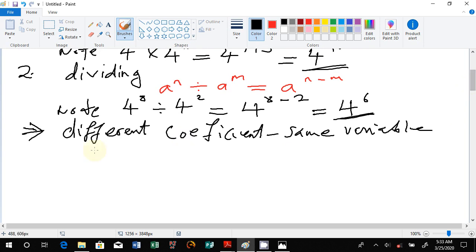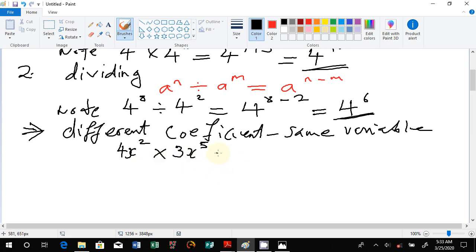If we have, for example, let's take multiplying. Let's say we have 4x to the power 2 multiplied by 3x to the power 5, we should be able to solve this one.